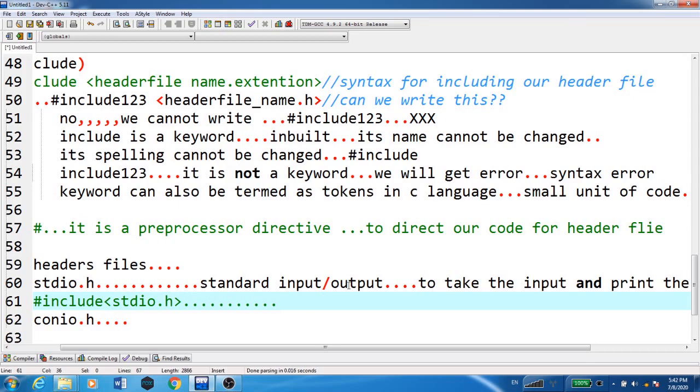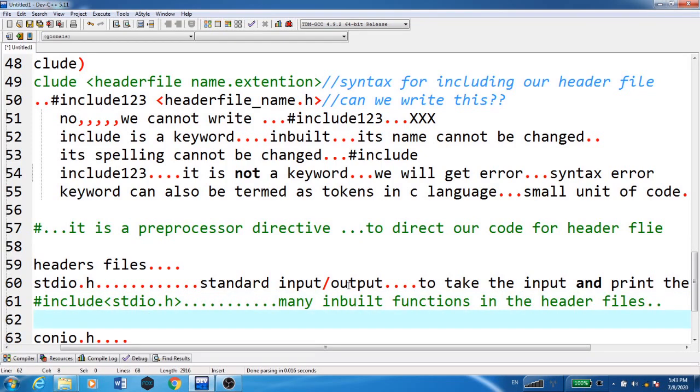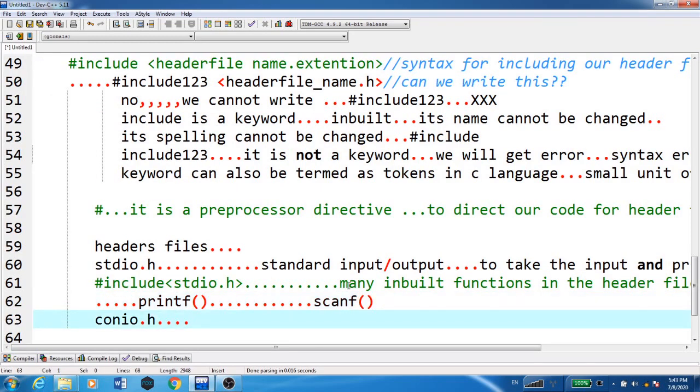As we said, there are many inbuilt functions in the header. For example, we will see functions like printf and scanf, which are some of the functions present inside the stdio.h header file. With the name itself we can say that the printf function is for printing the data. Scanf is a function for scanning, that is, reading the input.